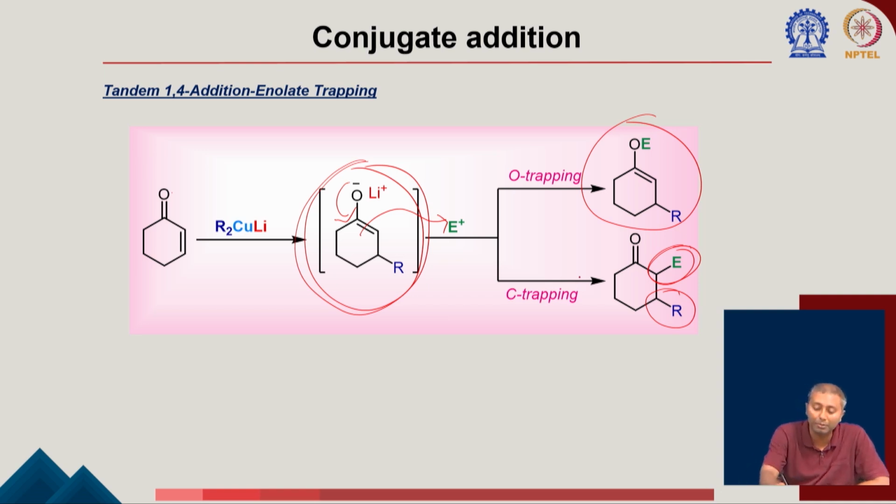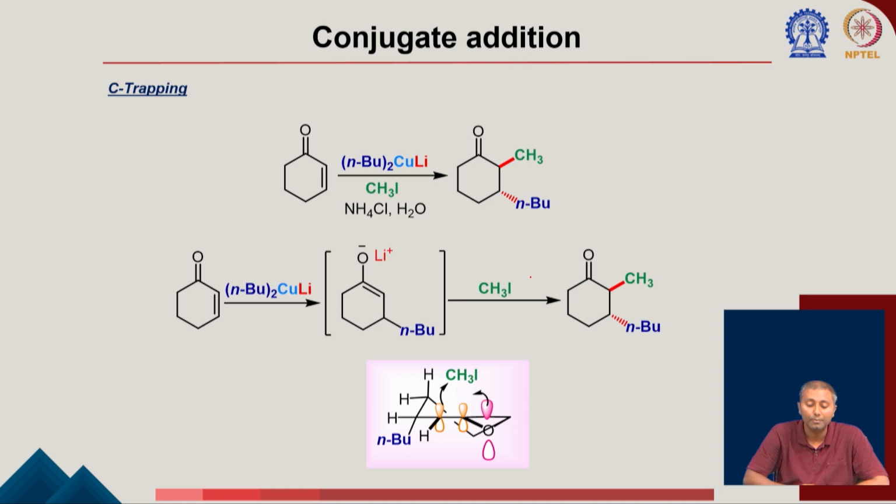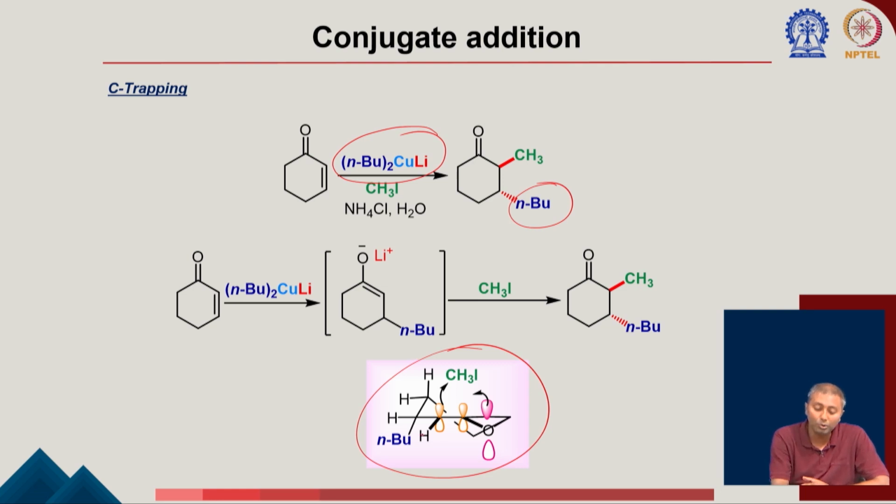So for the carbon trapping, we are going to show you some examples here. As I mentioned, if you treat with this n-butyl2CuLi, this enone is going to go for 1,4 addition. Once the 1,4 addition happens, you can understand from this transition state that the enolate is going to take the electrophile on the opposite face of the butyl group, again to avoid steric interaction. That's why it is going to take the methyl iodide on this face, ending up forming this product as the major product.